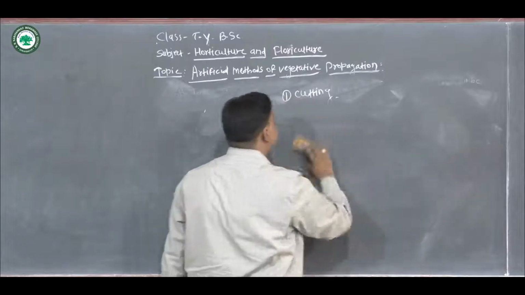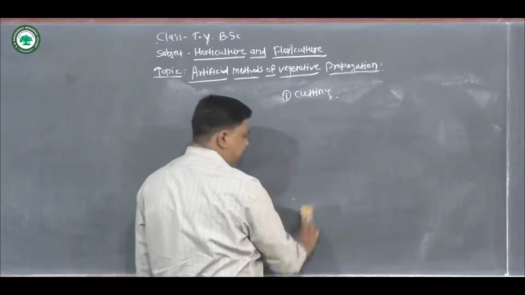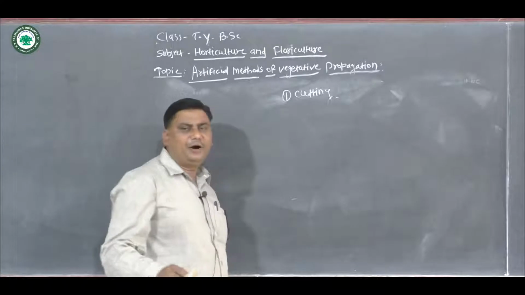According to the part of the plant used, there are types of cuttings.